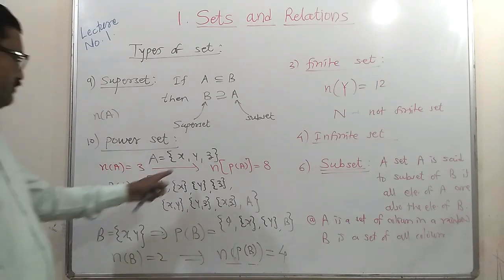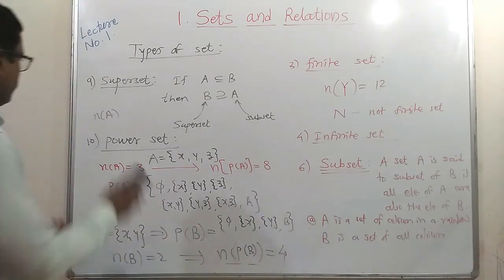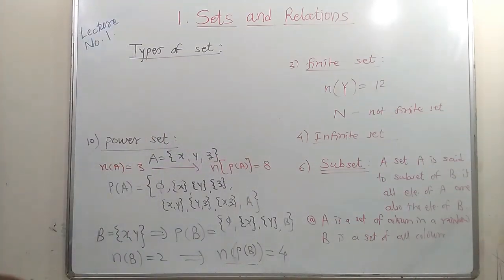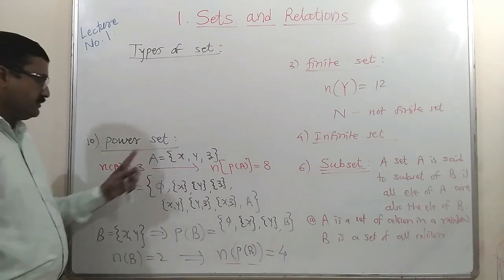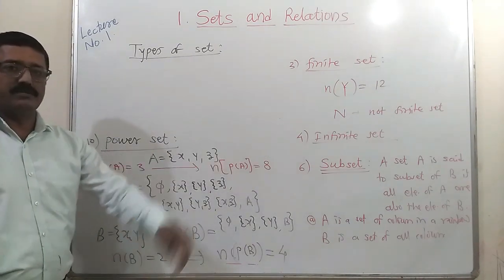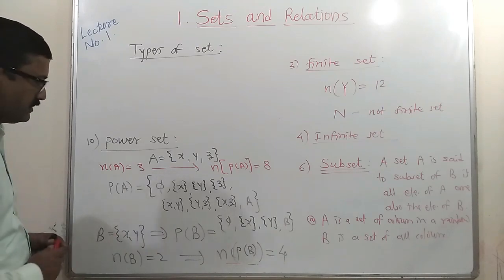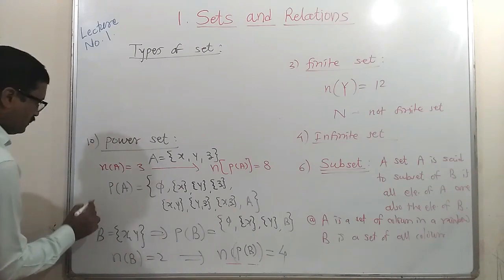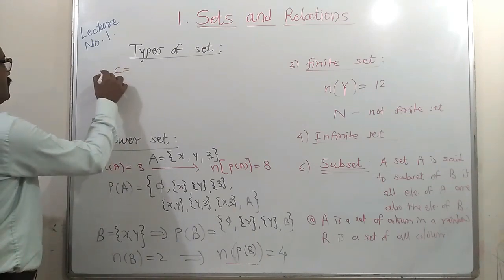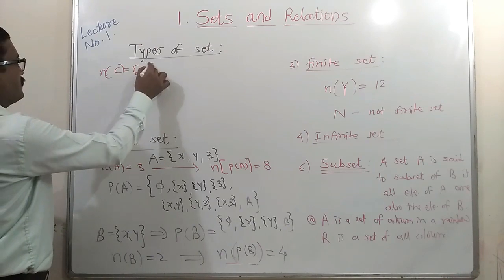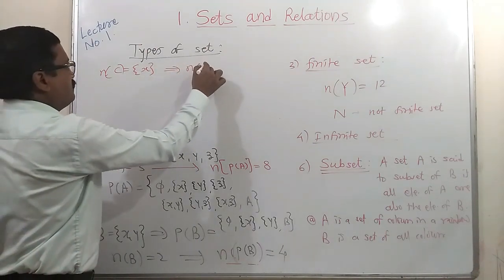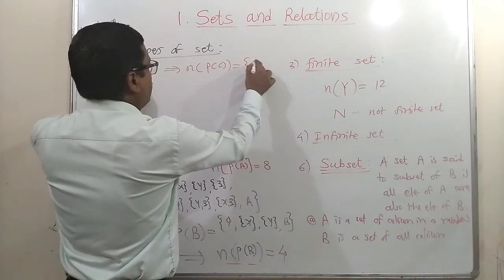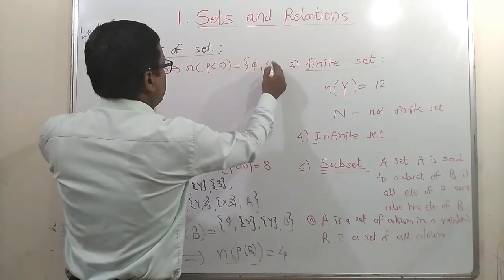In this way, if there are 4 elements, what will happen? Can you guess? If the number of elements in a set is n, then how many elements are in its power set? It has a relation or formula. Suppose set C contains only one element, that is x, then the power set of C has 2 elements: phi and the set C itself.